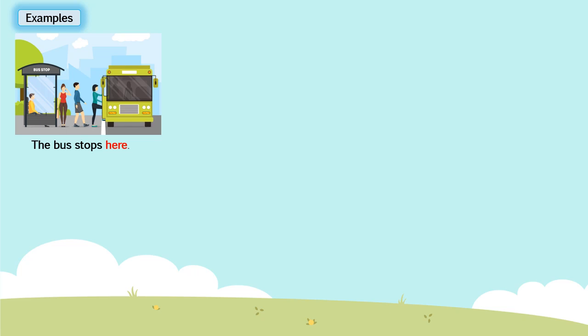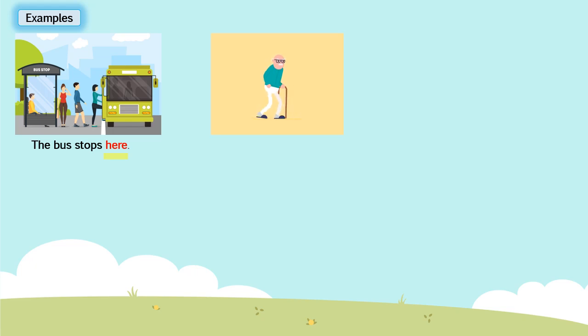If I ask the question, where does the bus stop? In answer, we will get here. This word here is telling about the place where the bus stops. So it is an adverb of place.